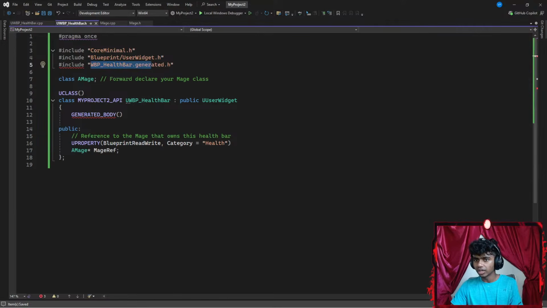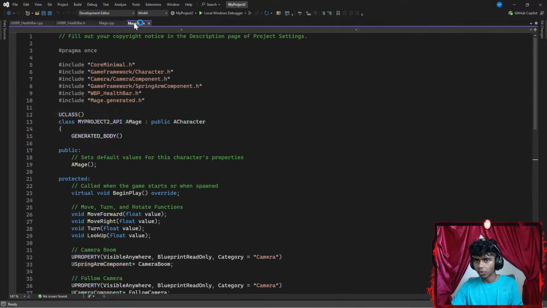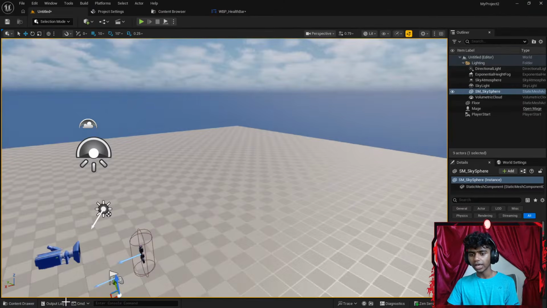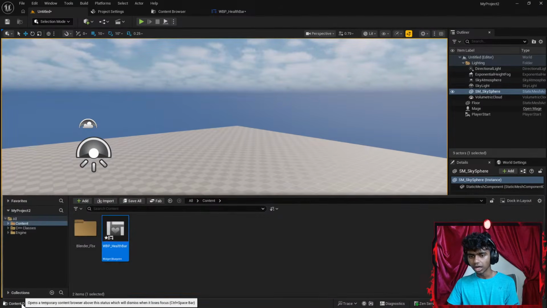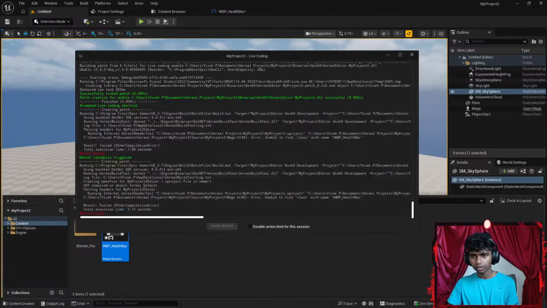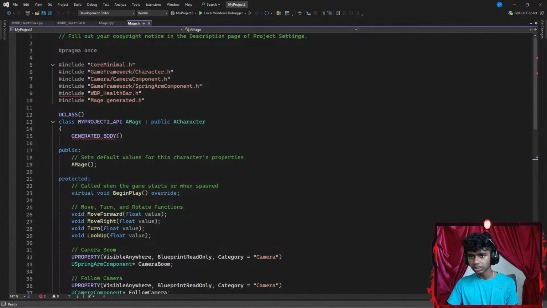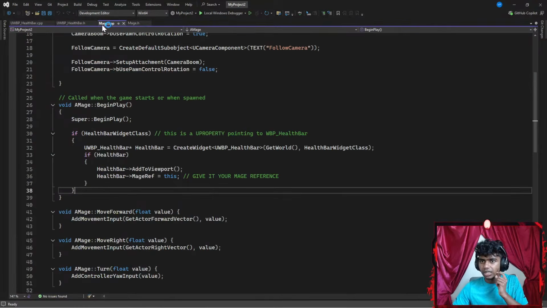WBP health bar dot generated H. I see a red underline there. That's Pragma 1. WBP health bar, this spelling is wrong. If I were to go to output logs real quick, there we go. So it's WBP underscore health bar. Let's go ahead and exit that. Health bar. Everything is correct. I see a red underline in my WBP health bar.